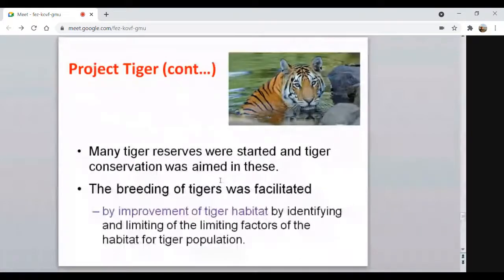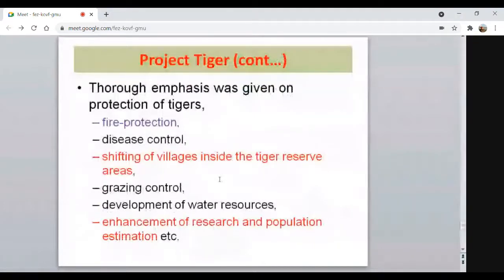Then they have taken many strategies to improve the natural habitats of the tiger: fire protection, disease control, shifting of the villages inside the tiger reserve areas, grazing control for livestock species like cattle, sheep, goat, development of water resources inside the habitats, enhancement of research and population estimation, etc. In this way, this project works to increase the population size of the tiger for their conservation.